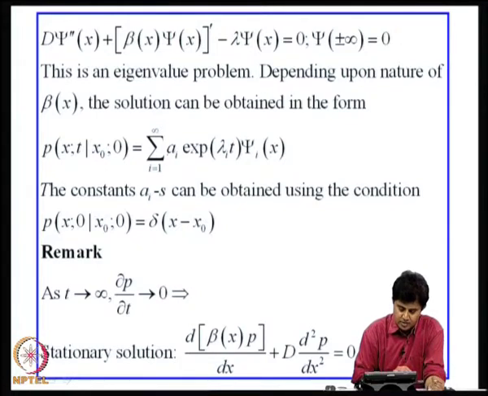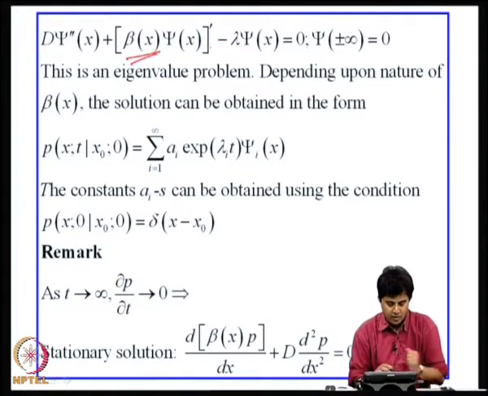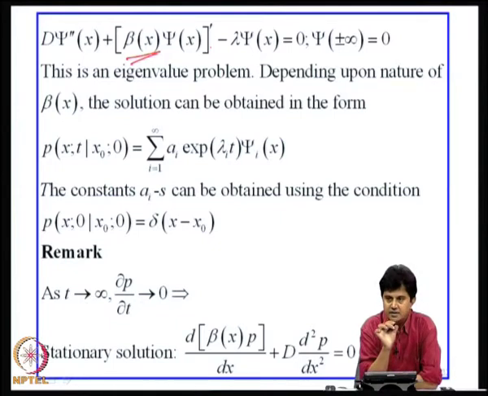Now, the task of finding psi of x depends on choice of beta. Okay. So, they are typically obtained in terms of hypergeometric functions like Hermite polynomials, Laguerre polynomials and so on and so forth. So, at some point during the next few lectures I will touch upon some of these illustrations. Right now I will proceed with how to formulate the governing equation. I am not so much focusing on the exact methods for solution.